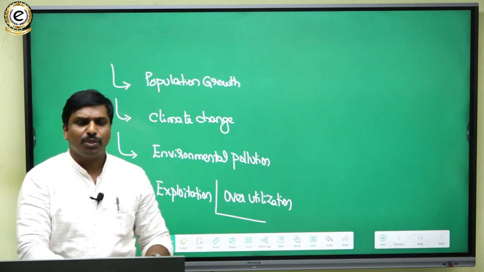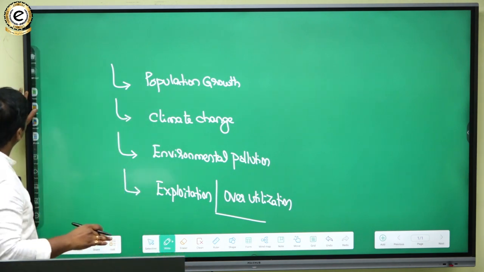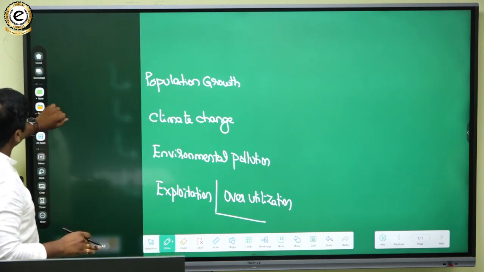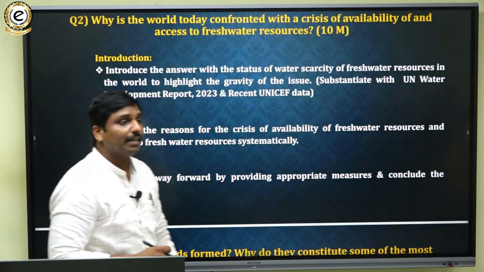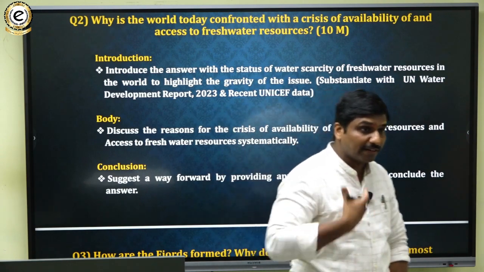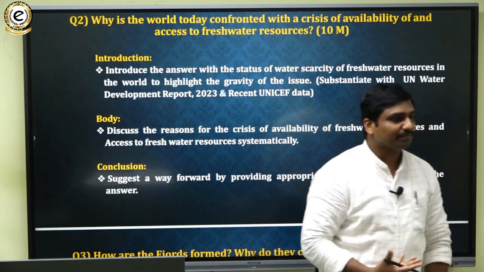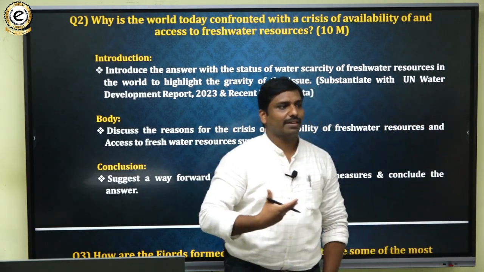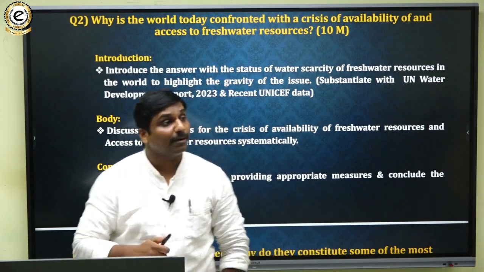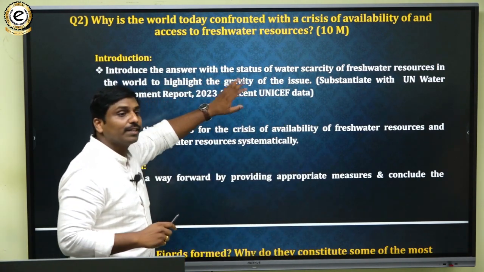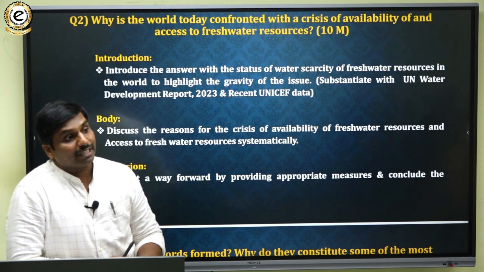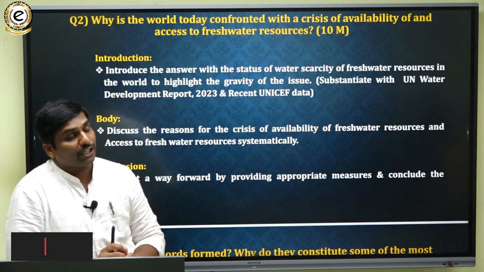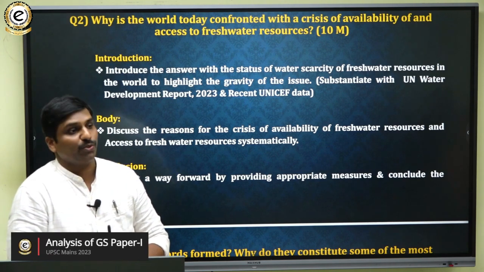So finally, you can conclude the answer by highlighting and mentioning the measures or steps that we have to take. There are so many measures to overcome the water scarcity. We have to say judicious use of water.